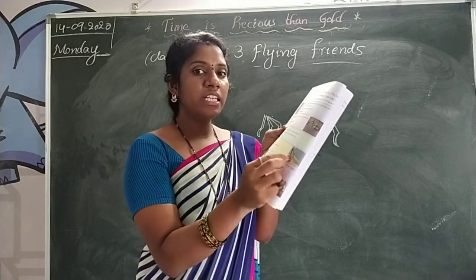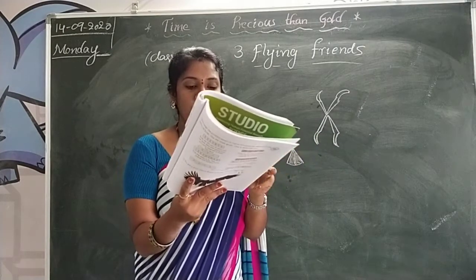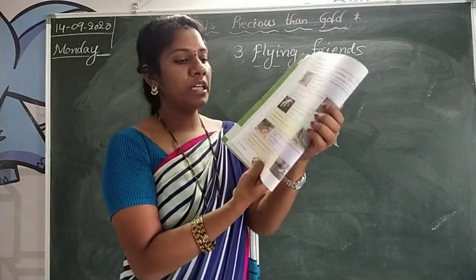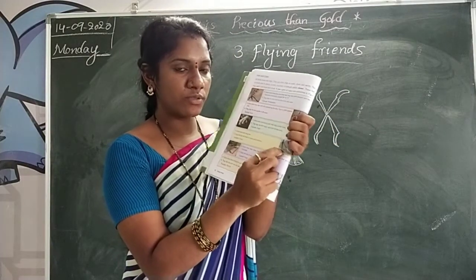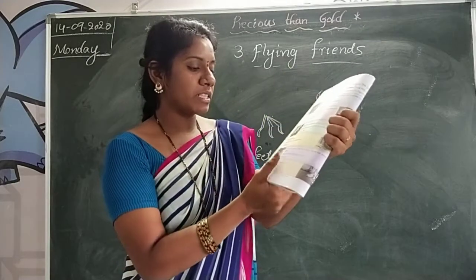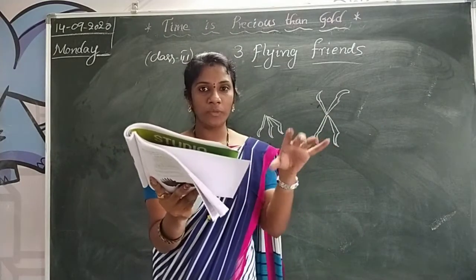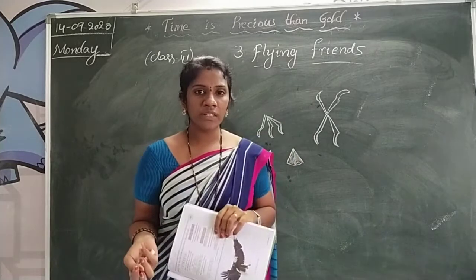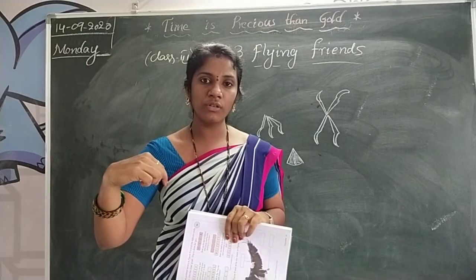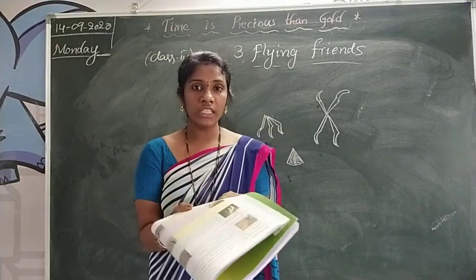And next one, see, some birds have three toes that point forward and one that points backward. They help the bird sit on the top of trees, walk and hop. Can you observe crows? Crows have three toes in front and one toe at the back, so they can hop, climb and walk on the trees.